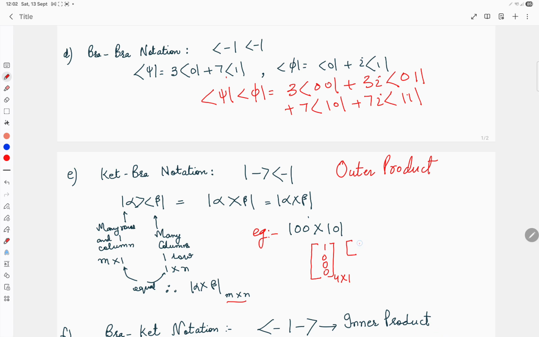Row vector means you will have 0 0 1 0. This is the row vector. The size of this row vector is 1 cross 4. Now if you want to multiply the two vectors, you will get a matrix of size 4 cross 4. Outer products are also used to calculate the operators, so you will get this operator, and then you can apply this operator to any ket vector or any qubit. That we will see as we go along with this lecture.